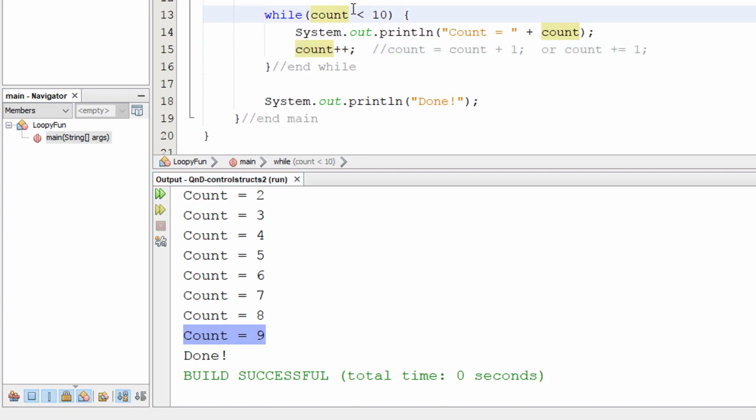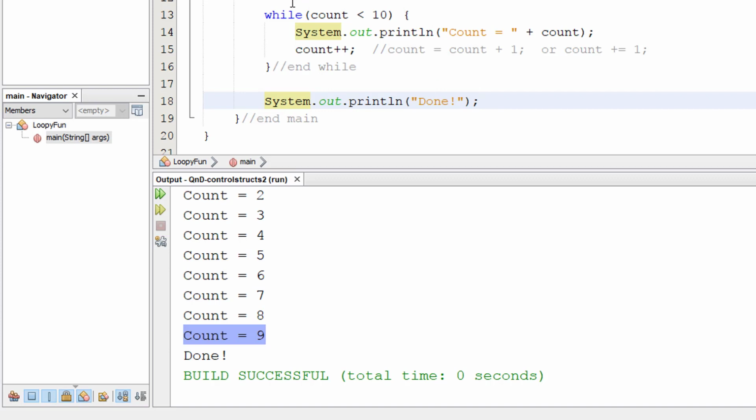Now what happens at 9? I just explained it, but I'll re-explain it in context. When it says 9 less than 10, that's true. Prints out the count equals 9, and it does increment it to 10. But then what does it do? It goes up to the top and then asks the question, is 10 less than 10? 10 is not less than 10. That's false. So it will skip over the remainder or the body of the loop on that iteration, and it will go here. So it'll continue on its merry way, sequentially as it was before.